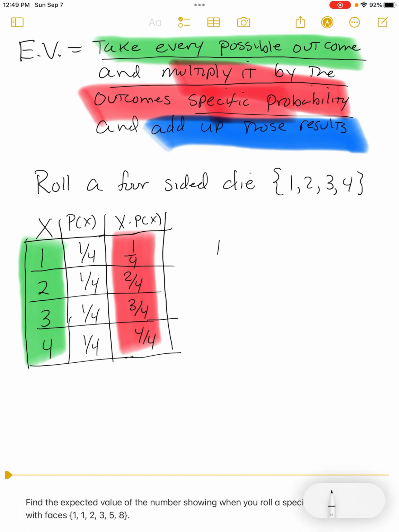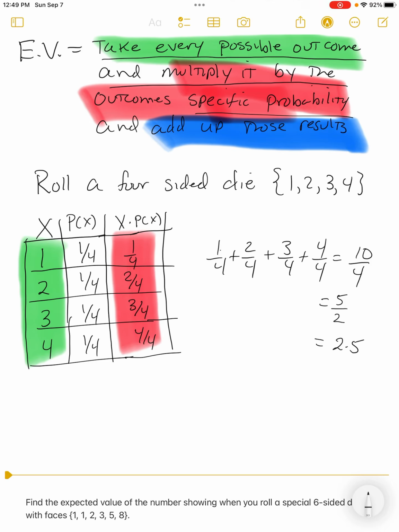Okay, so I look at the results that I have, and I had a 1/4 plus a 2/4, a 3/4, and a 4/4. So the process says just add them up. If I go from left to right, 3, 6, 10, I get 10/4. 10/4 could be written as 5/2, and 5/2 is 2.5. That's the answer. The expected value is 2.5.